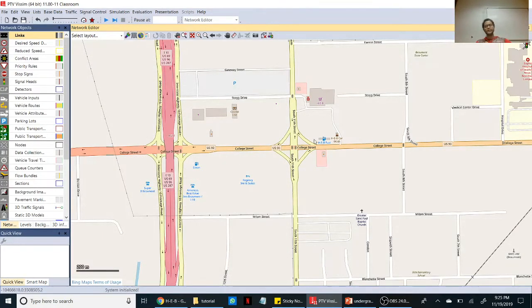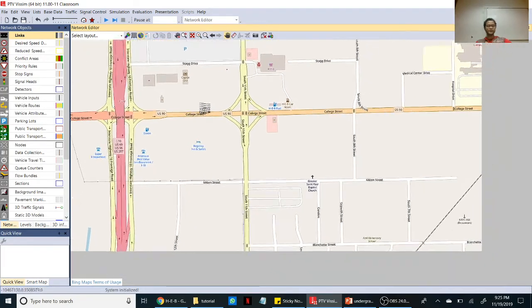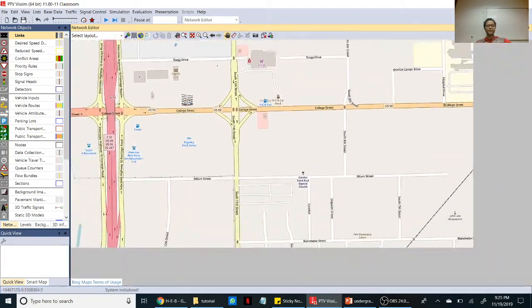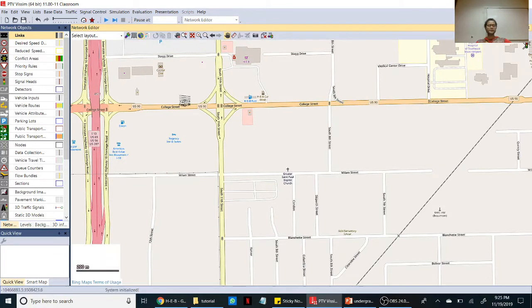I have selected a test bed on 11th Street, the intersection between 11th Street and College Street. So you can drag the map like that.